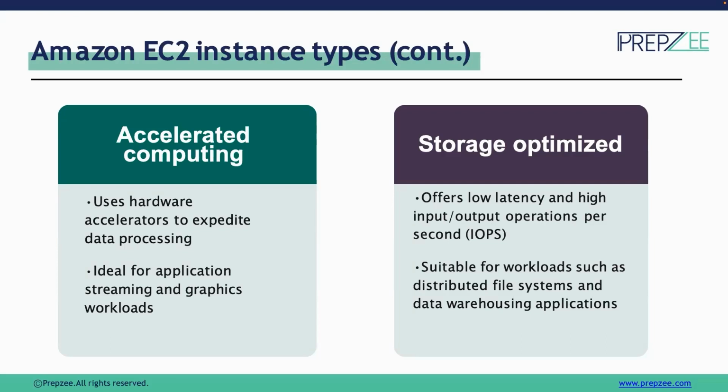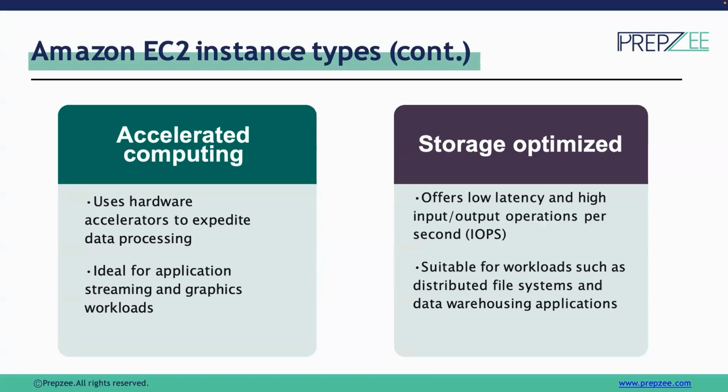And then we have storage optimized instances, which offer the least amount of latency for any application which relies heavily on input-output operations per second. In simple terms, the number of read and write operations happening per second.